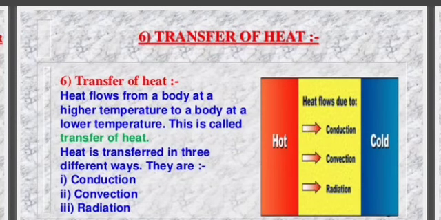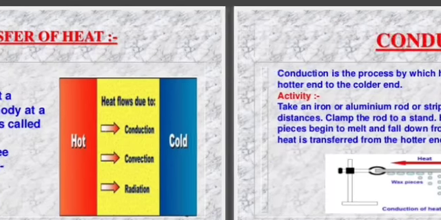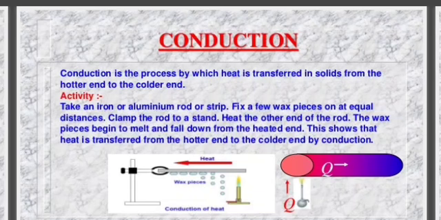Transfer of heat. Heat flows from a body at a higher temperature to a body at a lower temperature. This is called transfer of heat. Heat is transferred in three different ways. They are conduction, convection, and radiation. Conduction is the process by which heat is transferred in solids from the hotter end to the colder end.